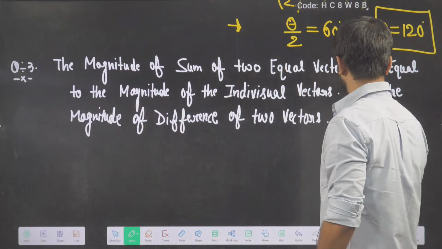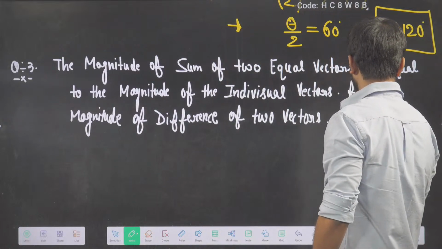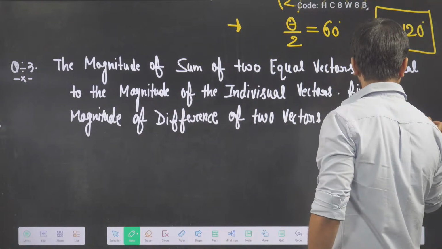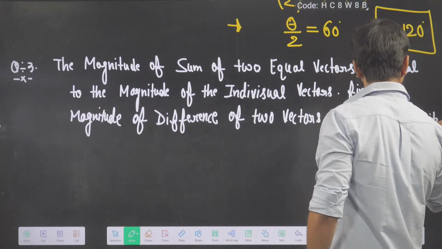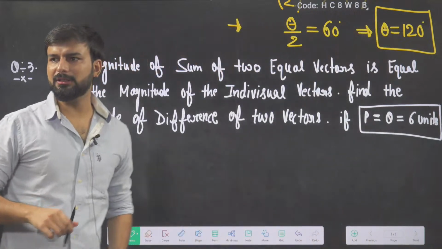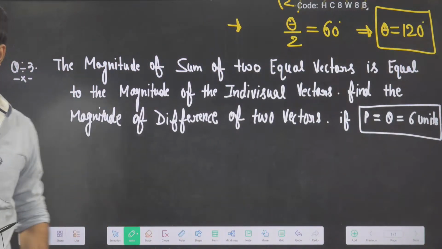If P vector is equal to Q vector and their magnitude is given as 6 units, both are of equal magnitude, P is equal to Q is equal to 6 units.